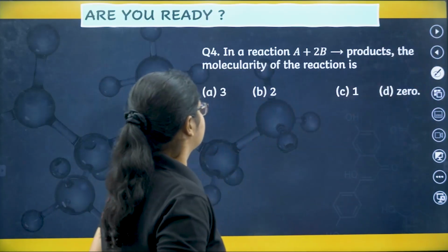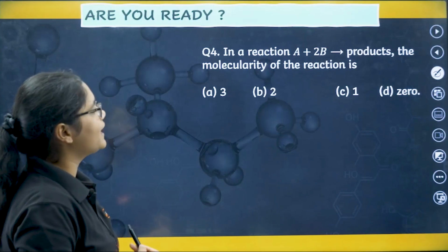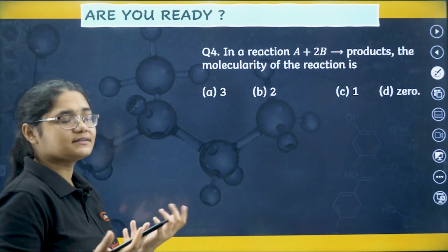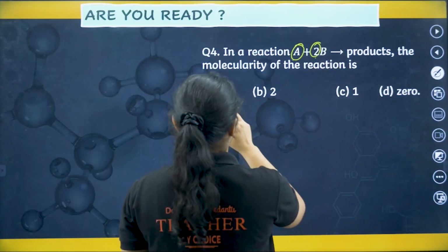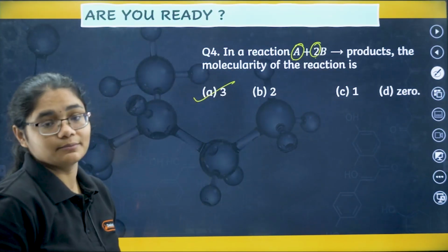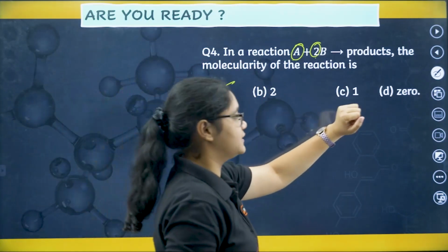Let's see question number 4. In a reaction A plus 2B gives products, the molecularity of the reaction is, molecularity is the number of species reacting. So here 2 and here 1, so molecularity will be 3, that is option number A. So you see molecularity we can easily predict by seeing the reaction itself.